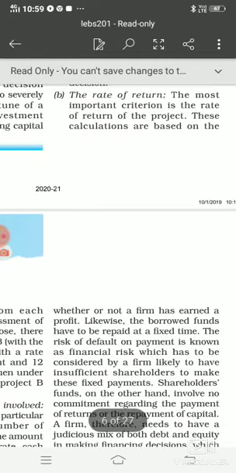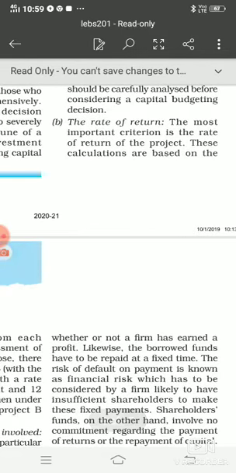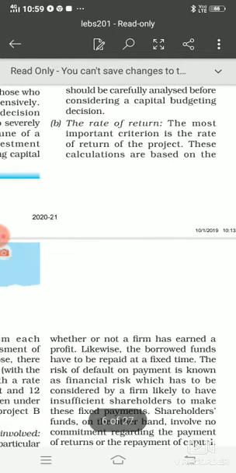Next is the rate of return. Now the most important criteria is the rate of return of the project. It means whenever any long term investment decision is taken, we need to be very careful, because for a long term decision we require a huge amount of investment. So the enterprise needs to be very careful. He needs to calculate each and every project's ROI first, rate of return first.